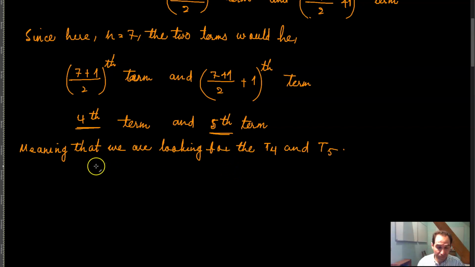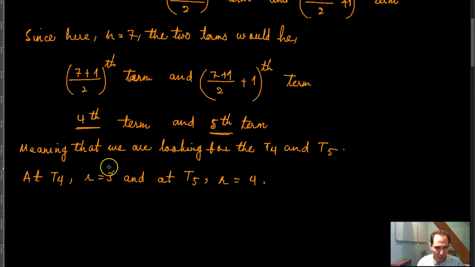Now at T of 4, r is equal to 1 less than the term number, which is equal to 3, and at T of 5, r is equal to 4.